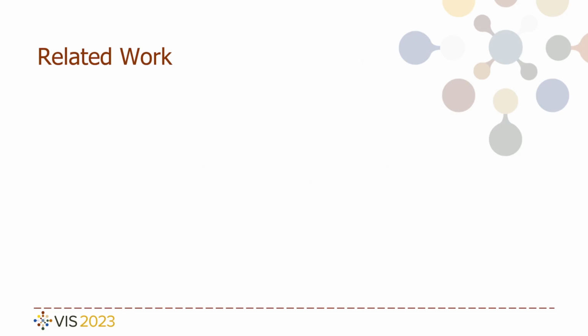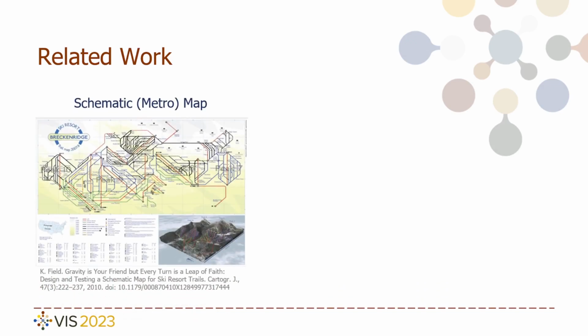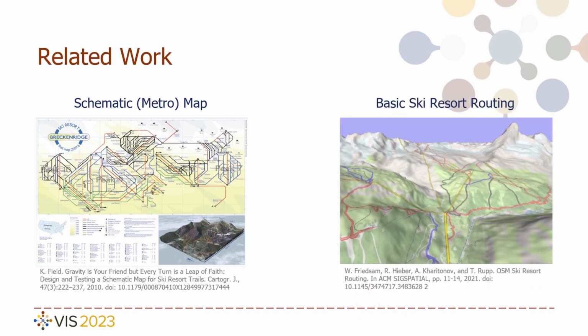Virtually all ski resorts depict their slopes on a panoramic trail map, which distorts the underlying geography in favor of artistically depicting the landscape. Field investigated the applicability of a different schematic map based on a metro map design. In his study, he concluded that the prevailing panoramic design is too established for alternative designs to succeed. Regarding routing in ski resorts, Friedsam et al. provided a basic routing system, however do not consider a user-centered approach which incorporates individual preferences.